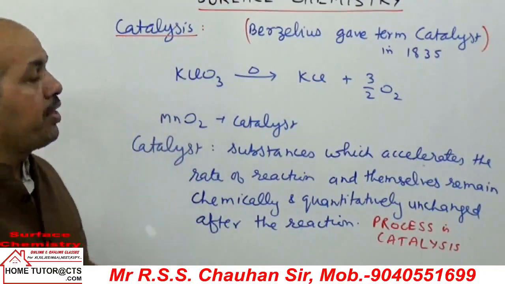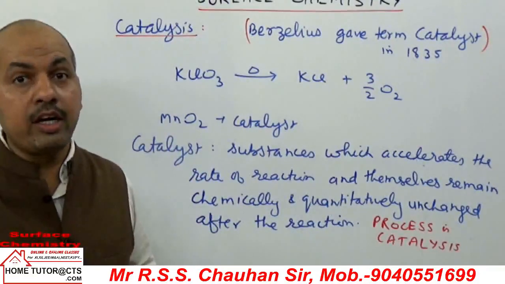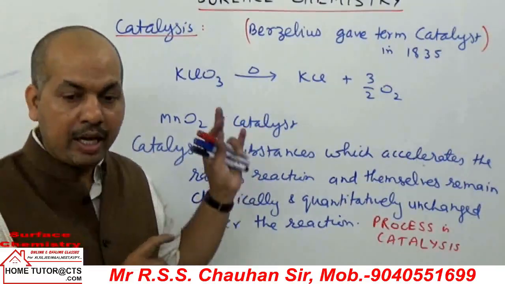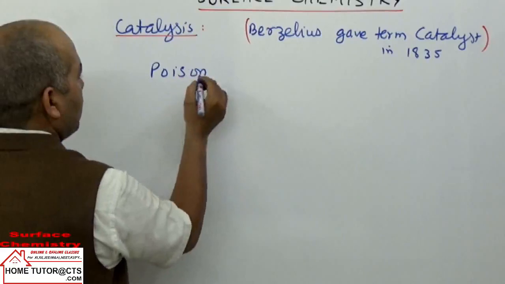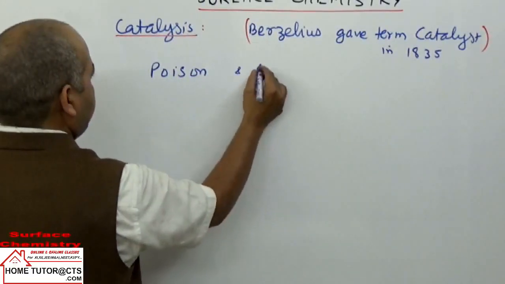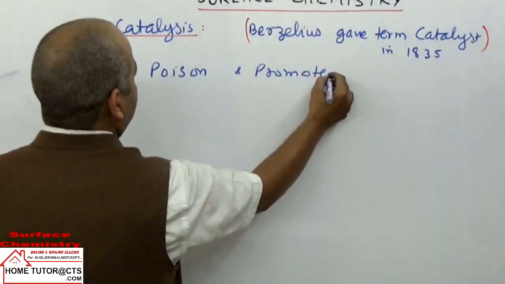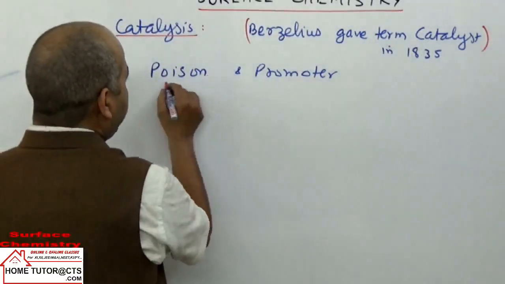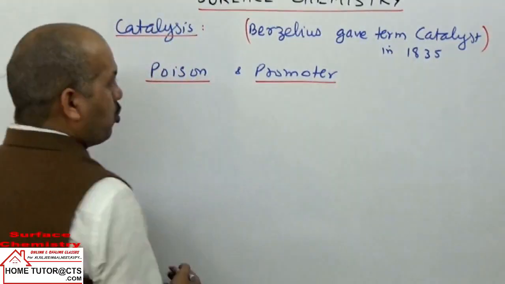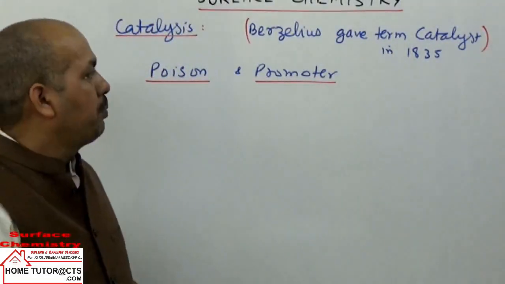Now we can take the terms promoters and catalytic poisons. Some compounds act as catalytic poisons, some act as promoters. What are promoters?